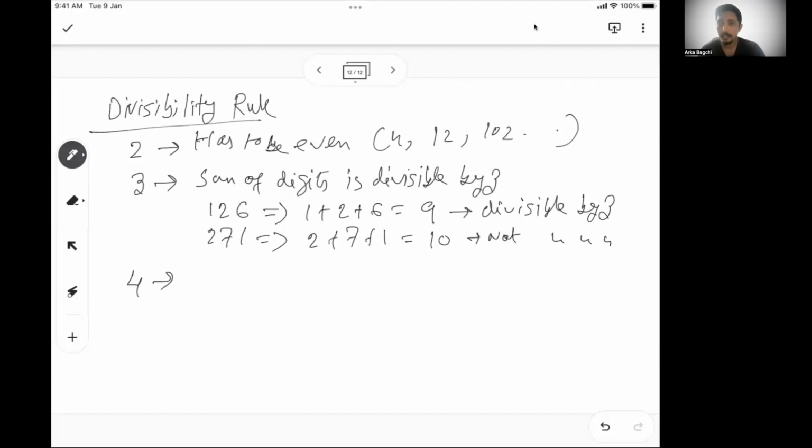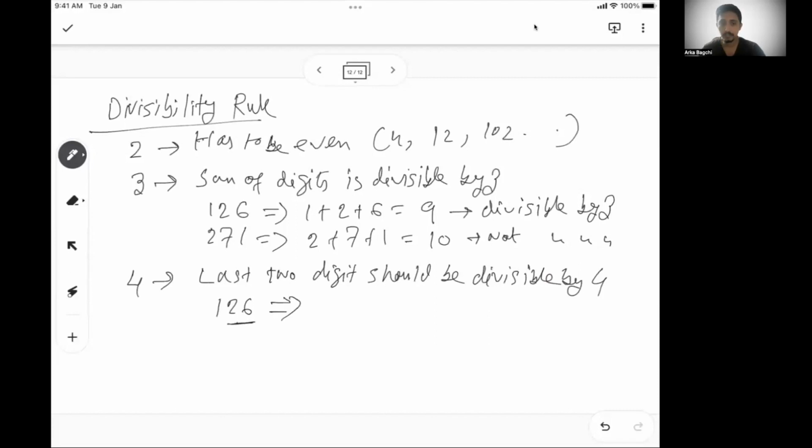So understanding and remembering these rules of divisibility is very, very critical. So 4: the last 2 digits should be divisible by 4. So for example, if I say 126, the last 2 digits are 26.